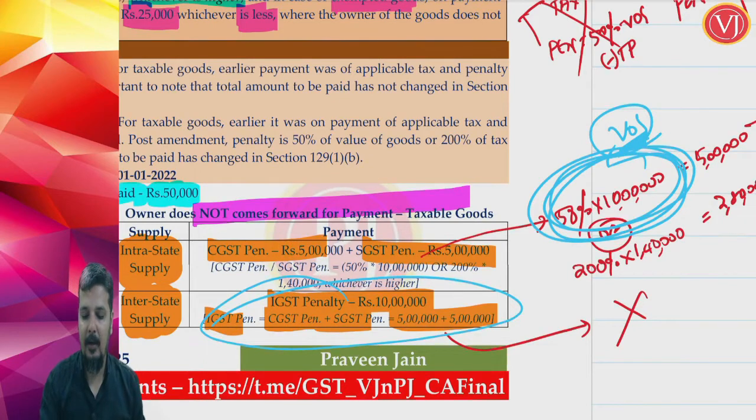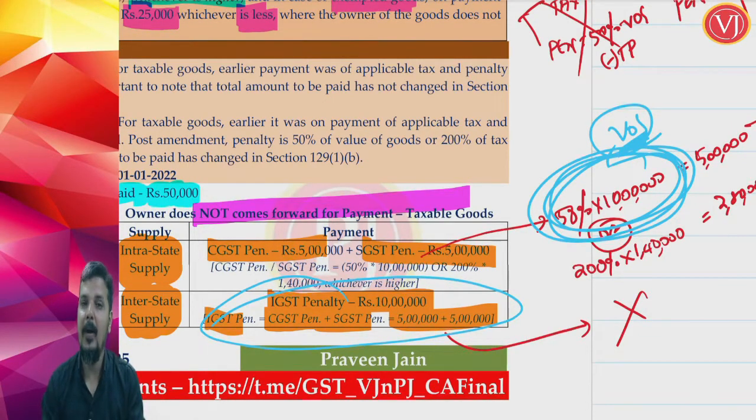So here I cannot work out this 50%. One needs to understand that here the workings would be a bit different. Otherwise you would have got an answer of 5,60,000: 50% of the value would remain 5 lakhs and 200% of tax, which is 2,80,000, would make 5,60,000.